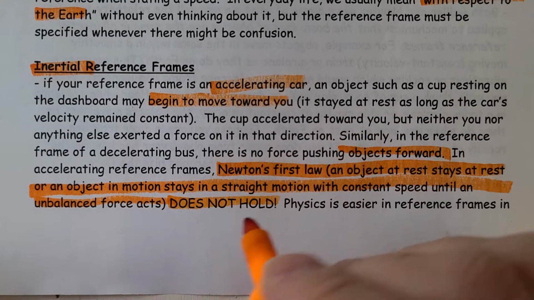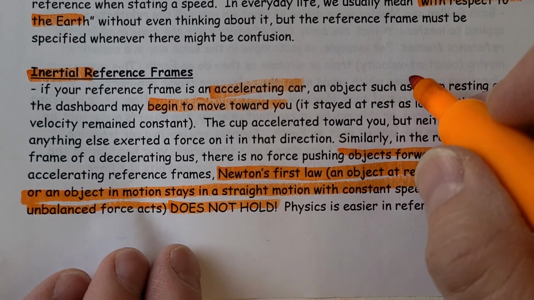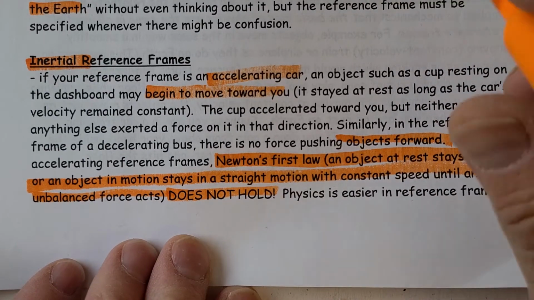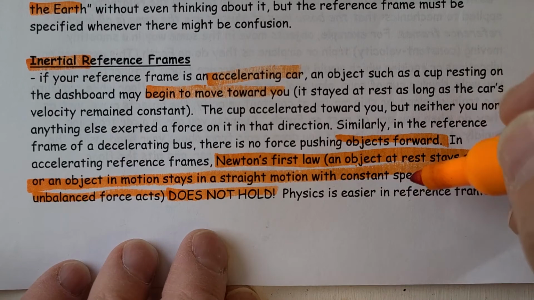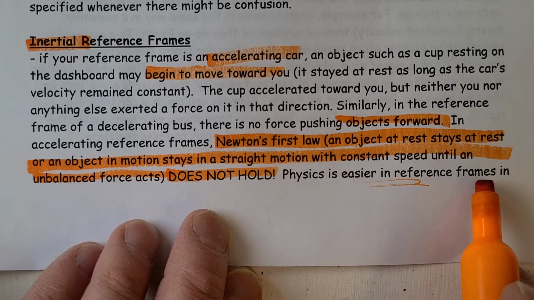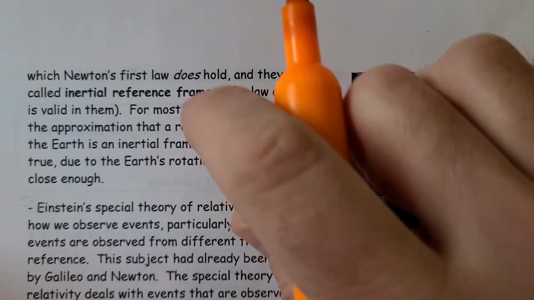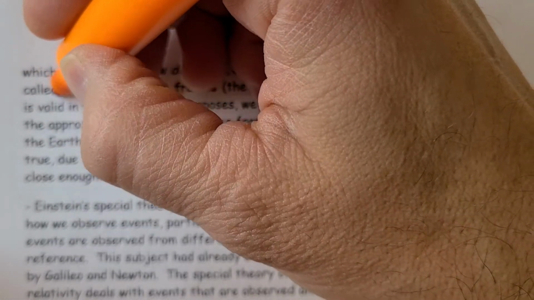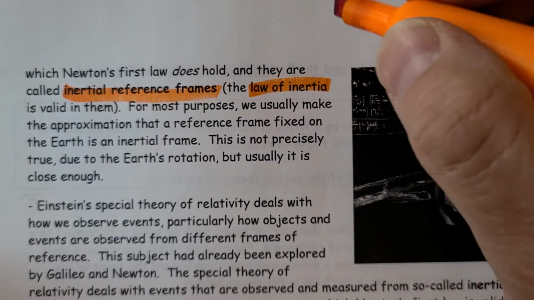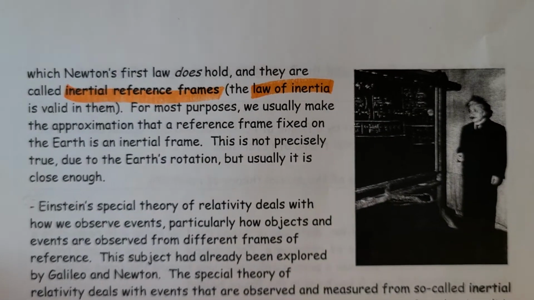For example, a cup that was at rest, if you step on the gas and go forward, comes flying backwards, and it seems weird to you. Why is that cup flying backwards all of a sudden? So Newton's first law does not hold in frames that are accelerating. Physics is easier in reference frames in which things are at rest or moving at constant velocity. Newton's laws do hold true in what we refer to as an inertial reference frame, where the laws of inertia happen: things at rest stay at rest, and things in motion stay in motion at constant velocity.